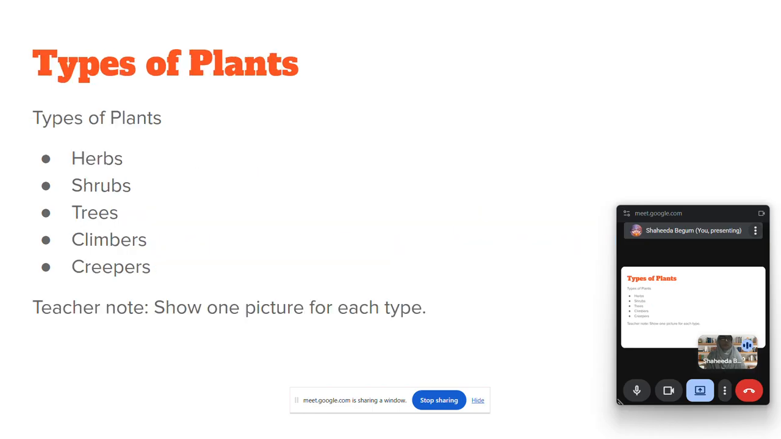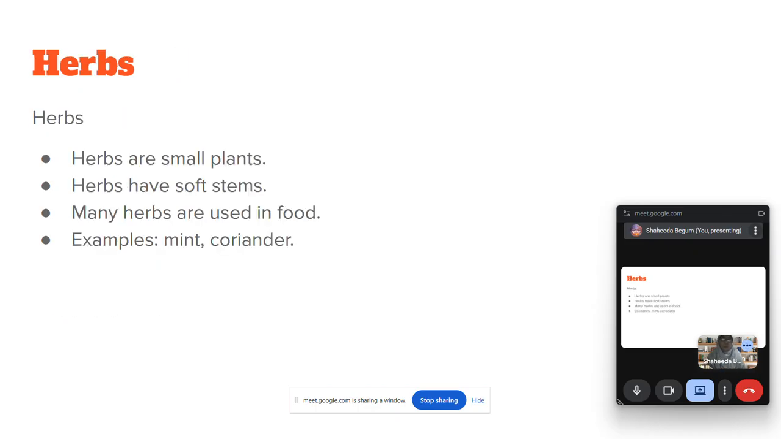And let's learn about the types of plants. There are 5 types of plants. Let me explain what the types of plants are: herbs, shrubs, trees, climbers and creepers. Herbs are the small plants, like basil, money plant, coriander, grass.